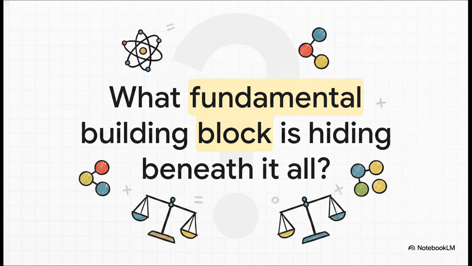Which leaves us with this one final, mind-bending thought to wrap up today. If every single piece of matter in the entire universe obeys these strict laws, if mass is always conserved and elements always combine in these precise, predictable multiple proportions by mass, what fundamental, invisible building block is hiding beneath it all, making these mathematical rules actually possible? Well, answering that exact question is what led scientists straight to the atomic theory.